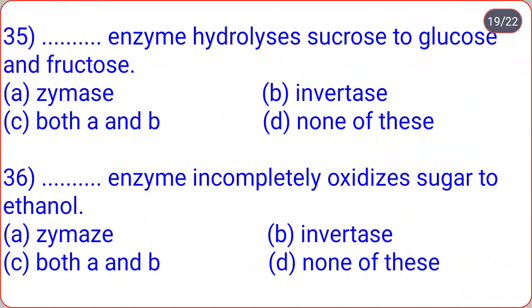___ enzyme hydrolyzes sucrose to glucose and fructose: zymase, invertase, both A and B, none of these. So correct option is invertase. Invertase enzyme hydrolyzes sucrose to glucose and fructose.